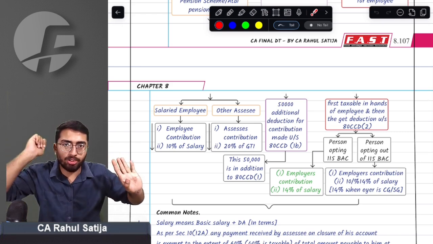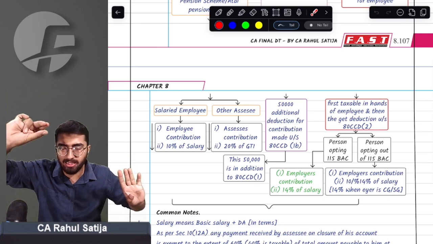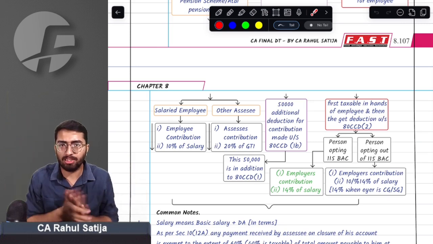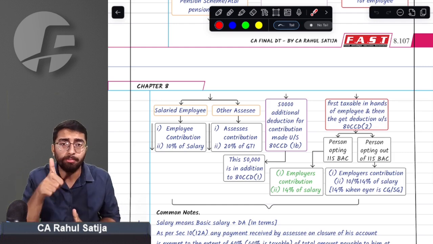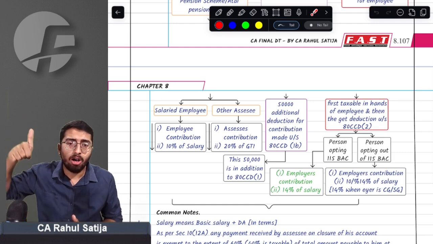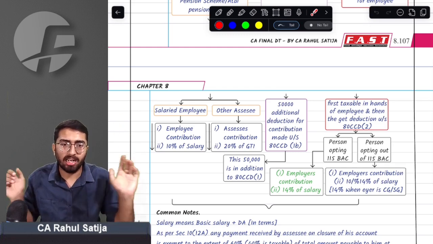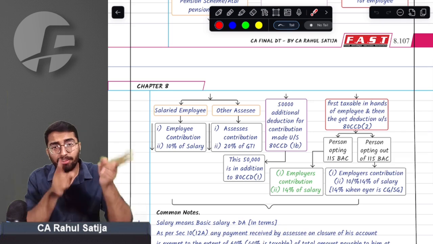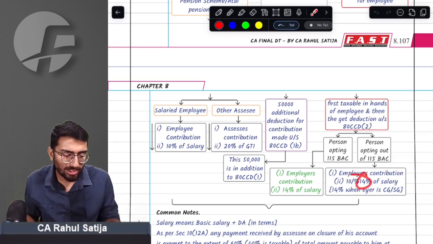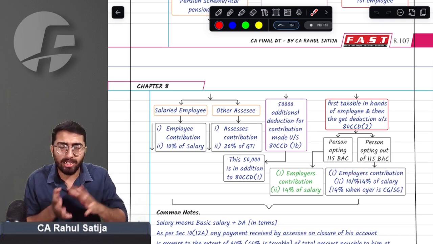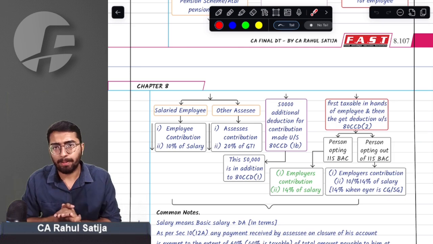Whatever contribution your employer makes to NPS, you will first be taxed on such income, and then you will be allowed deduction on it. How much deduction will you get? If you are opting for 115BAC, then 14% of the salary or actual contribution, whichever is lower. But if you are opting for the regular regime, 10% of the salary or actual contribution, whichever is lower. But if you are a government employee, you are already allowed 14%, so there is no change in the deduction for employees working under government.